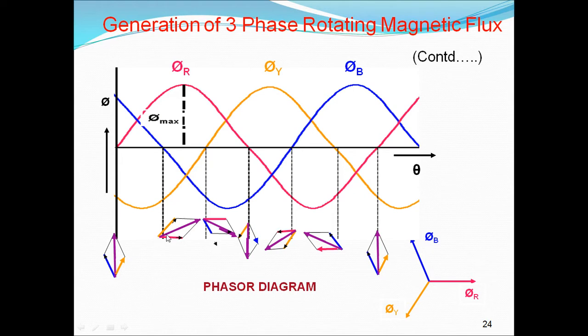0 degrees, 60 degrees, 120 degrees, 180 degrees, 240 degrees, 300 degrees, and 360 degrees. At all these instants, this is the resultant vector. If you see, the resultant vector is also rotating like this. At every instant, the resultant vector is rotating.